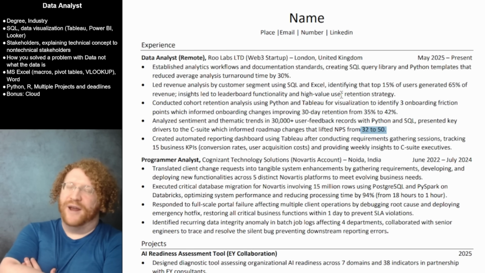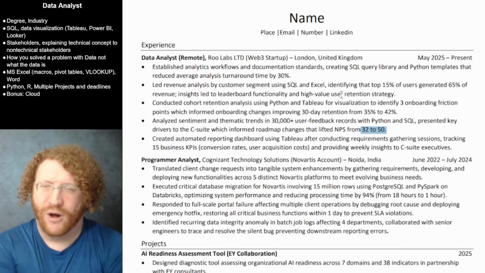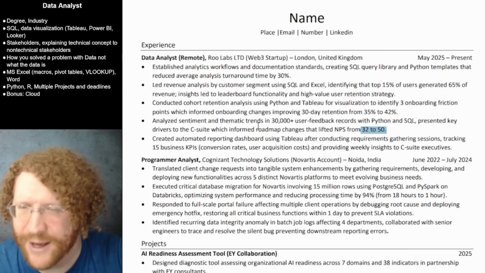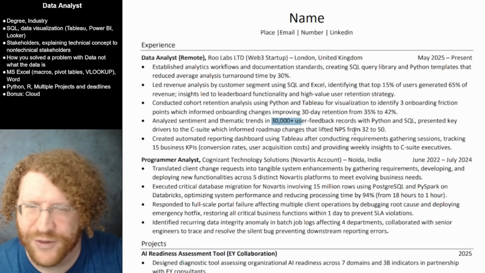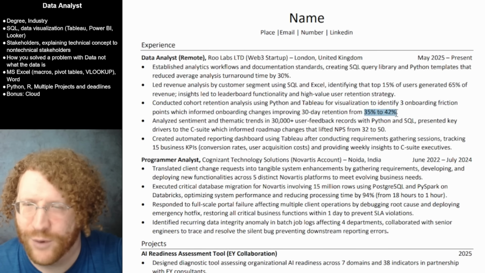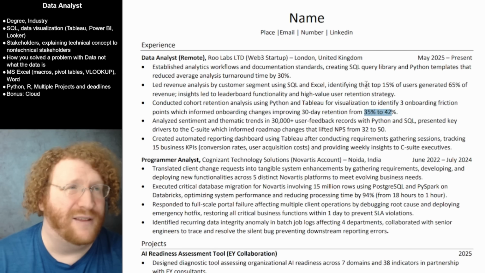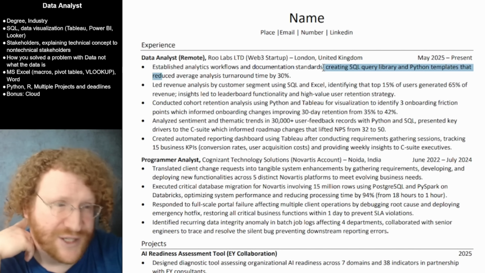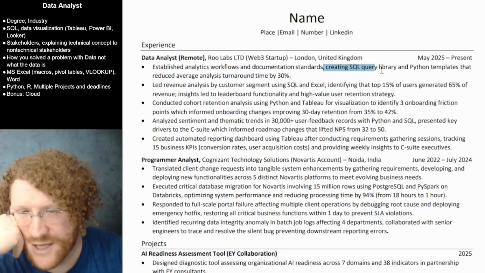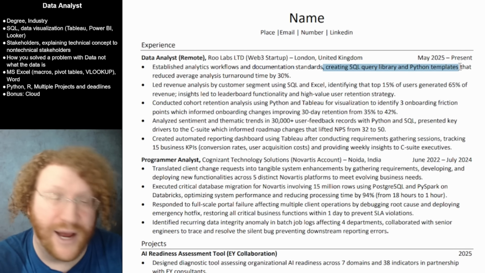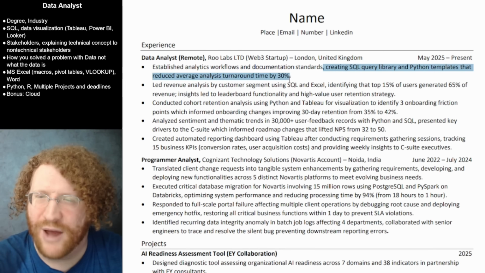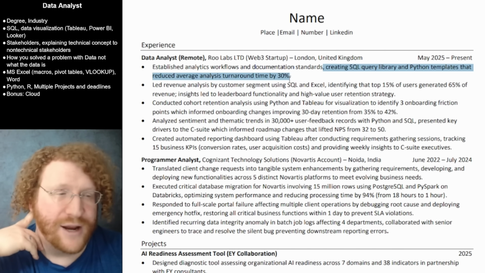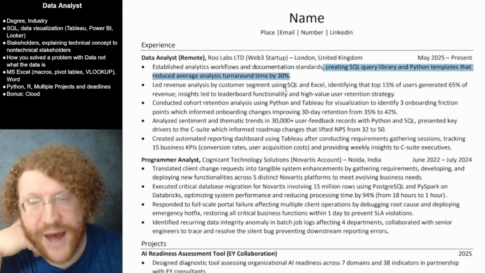This is like the new meta that gets people rejected. I don't know what you call that, like the anti-meta, where people will just put in a bunch of random numbers, like 30,000 user feedback with 32 to 50 from 35 to 42. And I don't care about any of that, right? I don't care that you established analytical workflows and documentation standards. Creating a SQL library and Python templates is fine, but what about analysis turnaround time? What was the point of that? Why is that important? I don't know. You did not tell me. This is a bad resume.